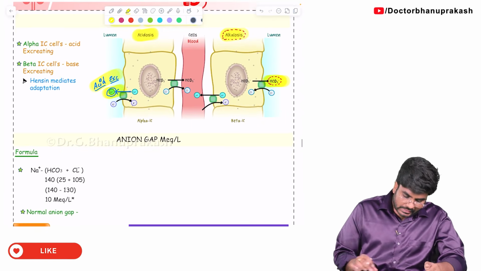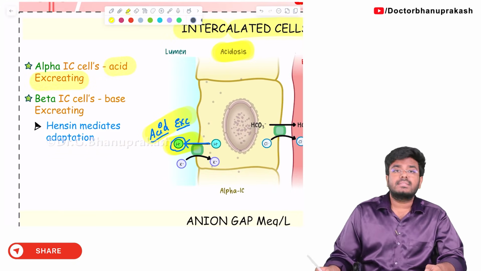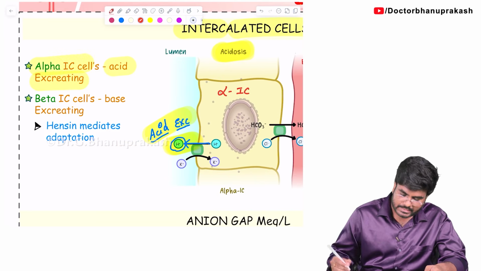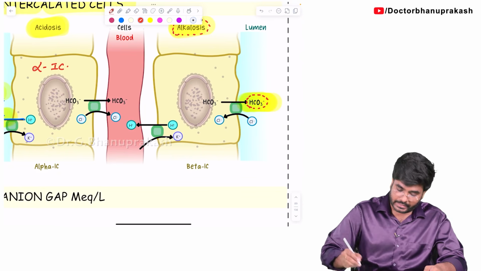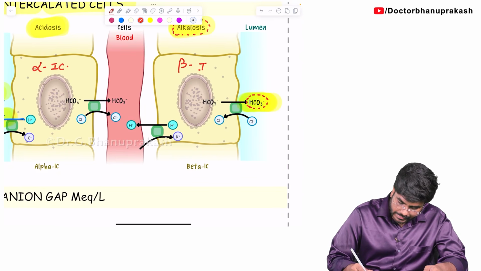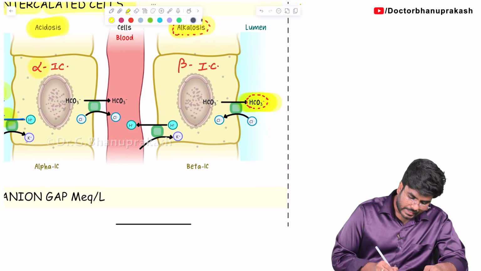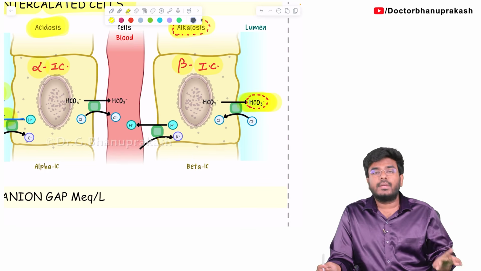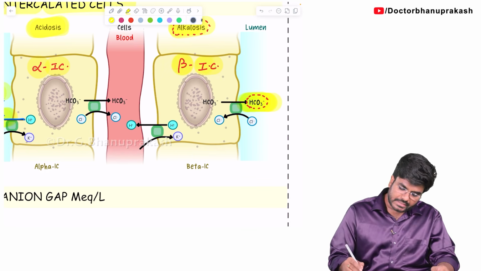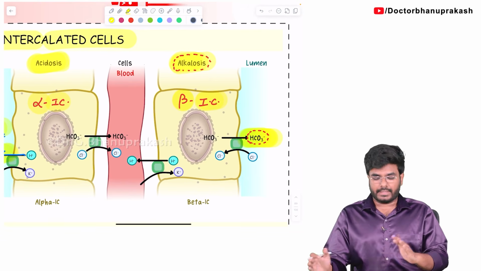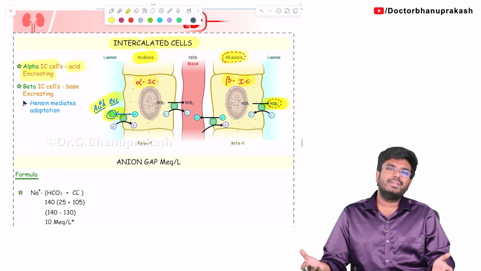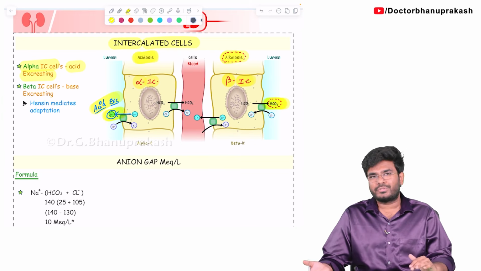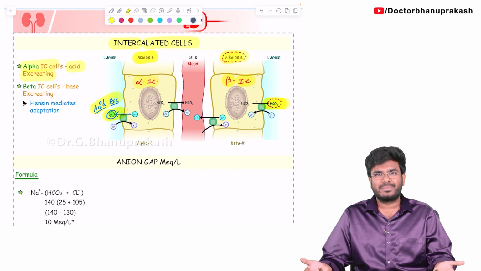Okay. So these acid excreting cells are called alpha intercalated cells, and these base excreting cells are called beta intercalated cells. So intercalated cells can be alpha or beta. Alpha intercalated cells are acid excreting during acidosis. Beta intercalated cells are base excreting or bicarbonate excreting during alkalosis. So yes, the kidney can sometimes excrete acid, sometimes excrete bases according to the situation in the body, to help in the maintenance of pH.